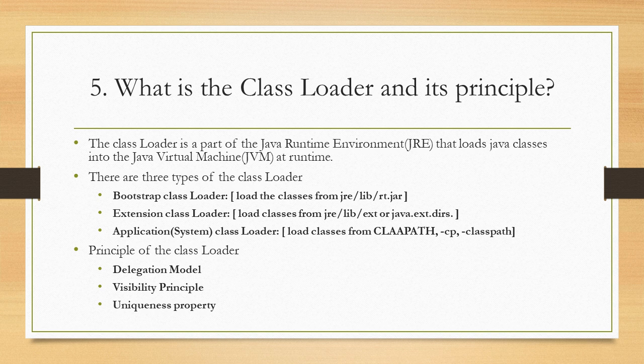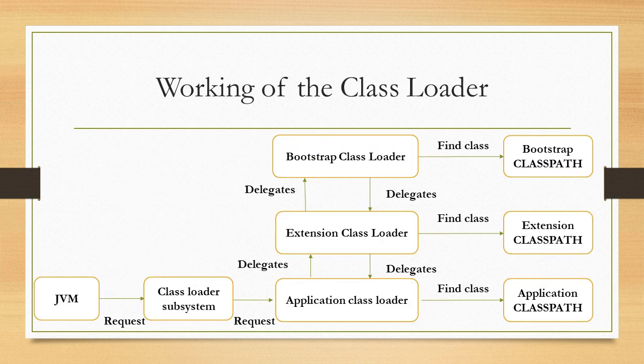So we will see the actual working of the class loader. First of all, the JVM requests the class loader subsystem to check whether the class is available in the class loader. So the class loader subsystem requests the application class loader. The application class loader delegates the request to the extension class loader. The extension class loader delegates the request to the Bootstrap class loader. So the Bootstrap class loader finds the class in the Bootstrap class path.